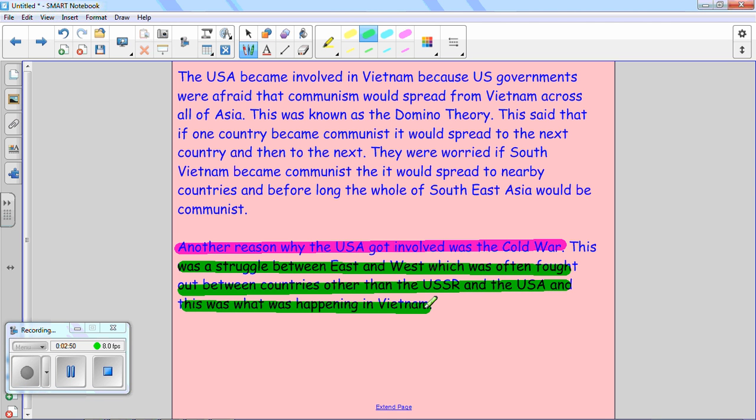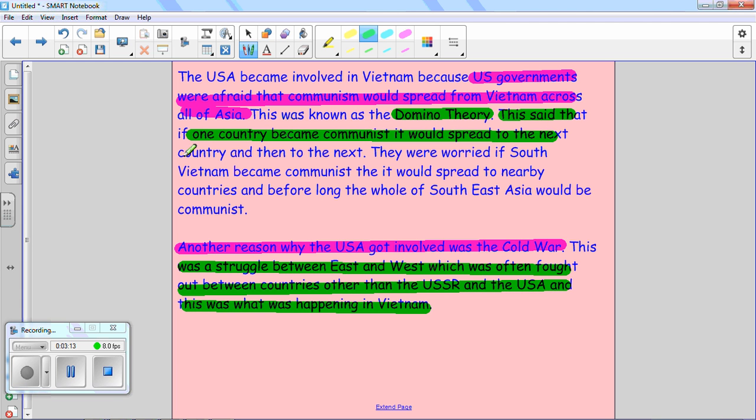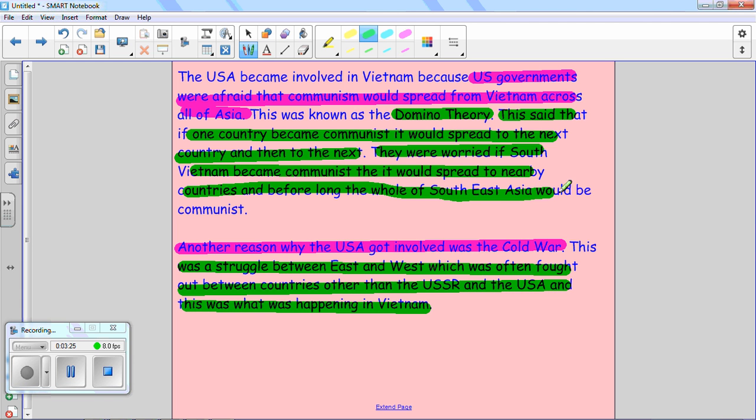Now, to be quite honest, I don't like that as a point. I mean, look at this one up here. We've got US governments were afraid that communism would spread from Vietnam across all of Asia. That's a good, strong, solid point that is linked into the Vietnam War. And then look at all this detail. We've got the domino theory. We've got the explanation of what the domino theory is, that if one country becomes communist, everything will then follow. And this is worrying the Americans because if South Vietnam becomes communist, it's going to spread to the entire area of Southeast Asia. And remember, China, the most populated country in the world, became communist in 1949.